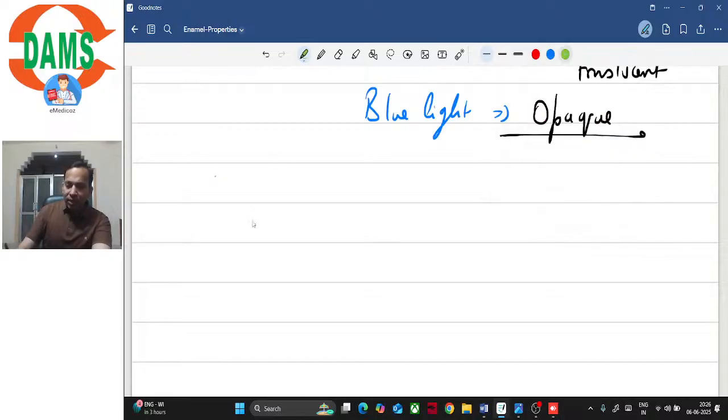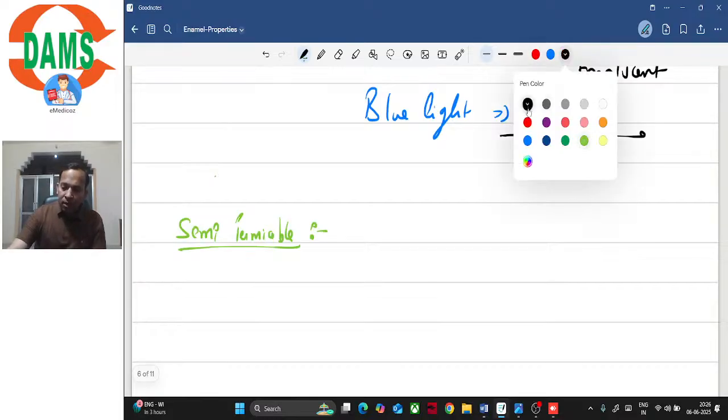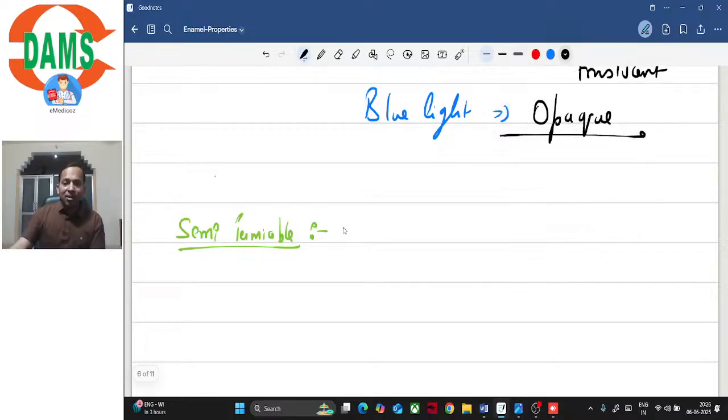So next, do you think that enamel behaves like a semi-permeable membrane? Do you think enamel can behave like a semi-permeable membrane? We have initially discussed that enamel, which is made up of hydroxyapatite crystals, has a space of less than 5 nanometers between these crystals, isn't it?